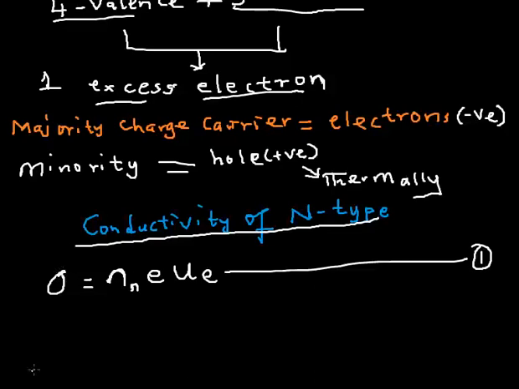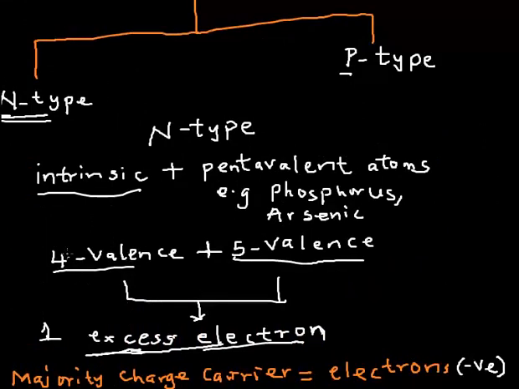Now, this is one way of expressing it. Another way, I can express it based on what actually brought about this electron. What actually brought this electron? This extra electron is not coming from the intrinsic semiconductor. It's coming from the pentavalent atom. It is the pentavalent atom that donated this extra electron, so I call it the donor atom.